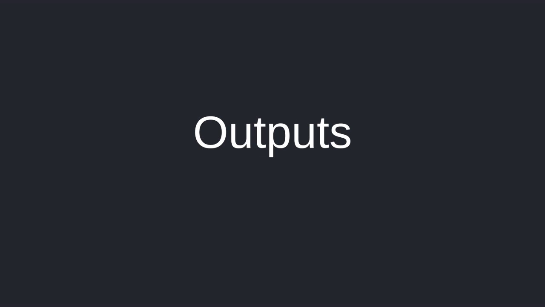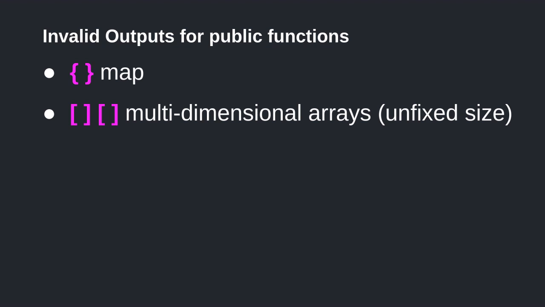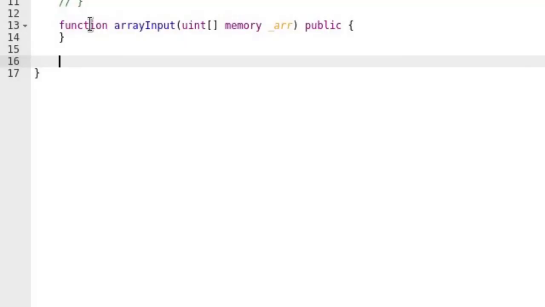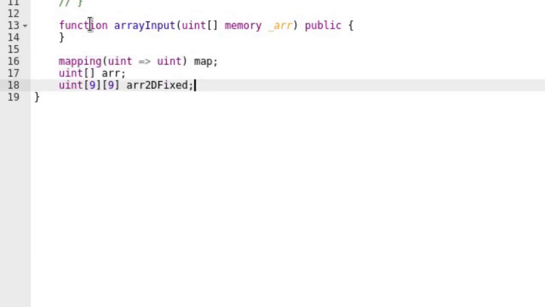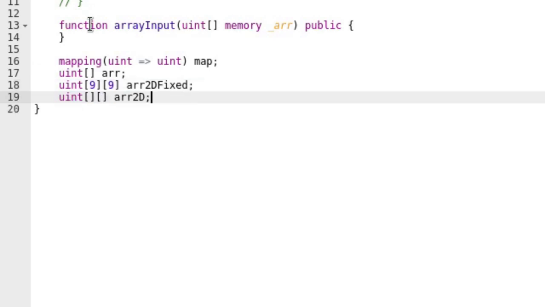Limitations on the outputs of a public function are similar to those of inputs. Outputs of type map and multidimensional array with dynamic size do not compile. Let's try them out in Remix. Back in our contract, first declare some data types: a map, an array, a multidimensional array of fixed size, and a multidimensional array without a fixed size.